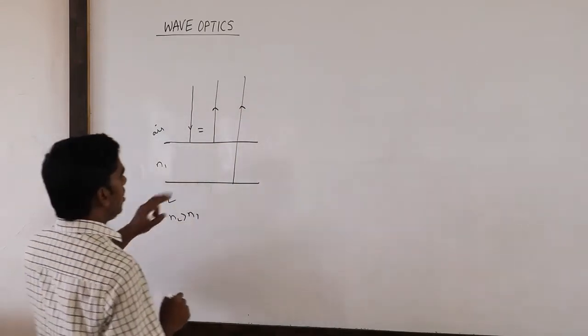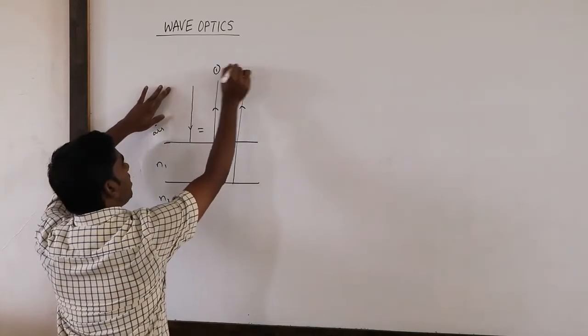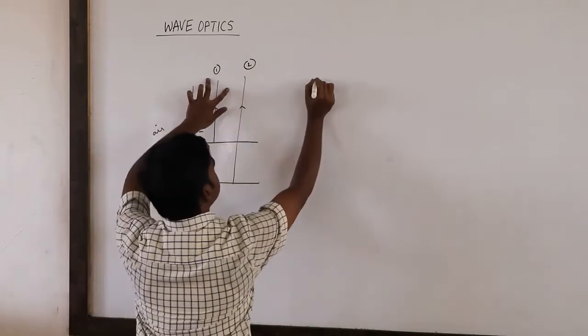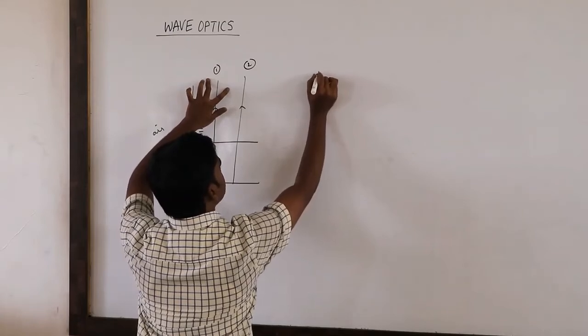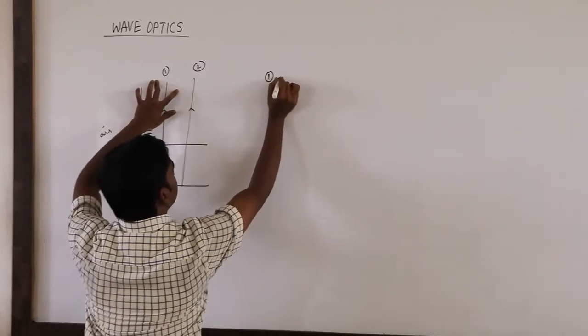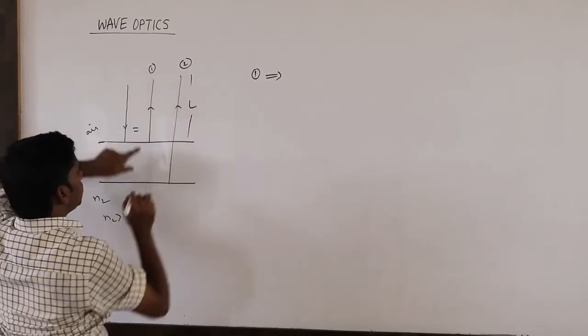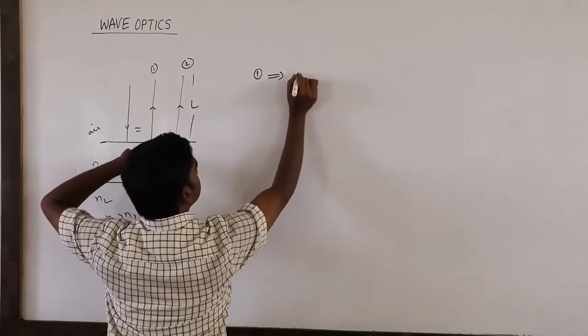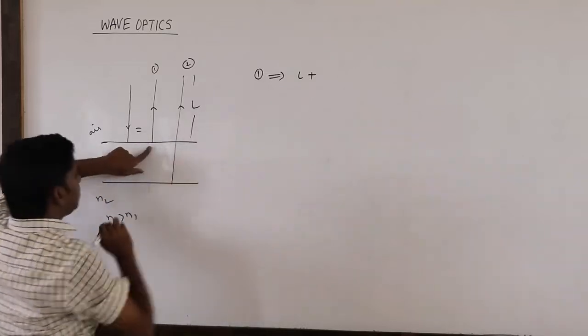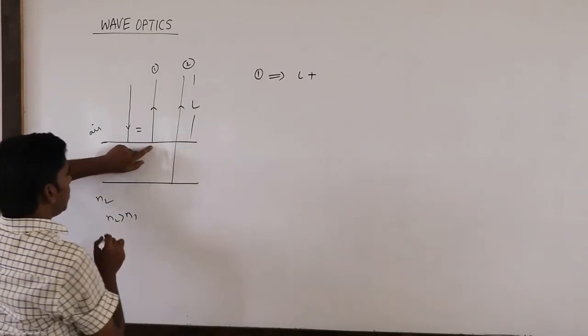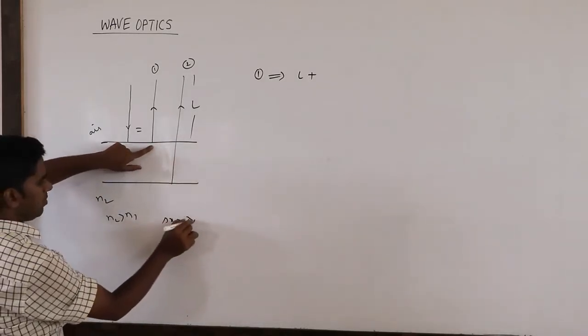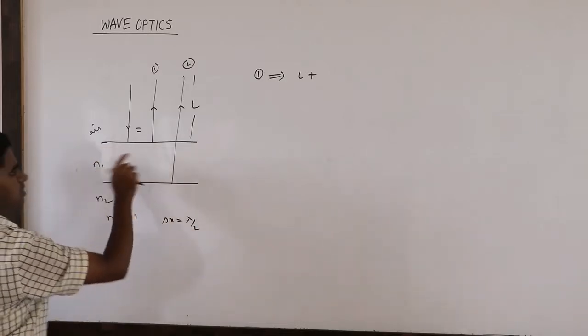Now, if you take rays 1 and 2, the path of ray 1, if you take this distance as L, is L plus the extra path introduced, which is lambda by 2, because it is reflecting from a denser medium.